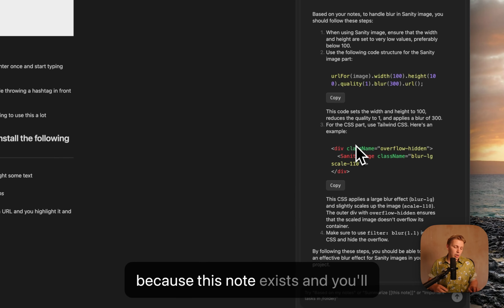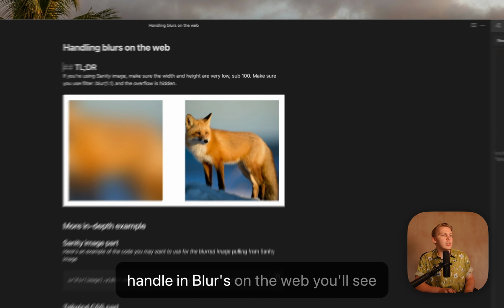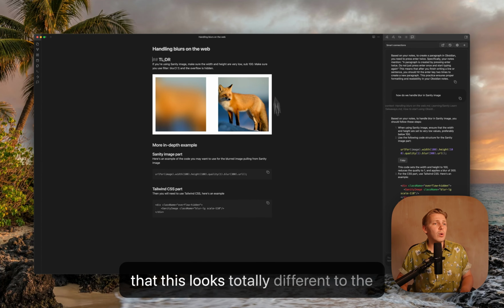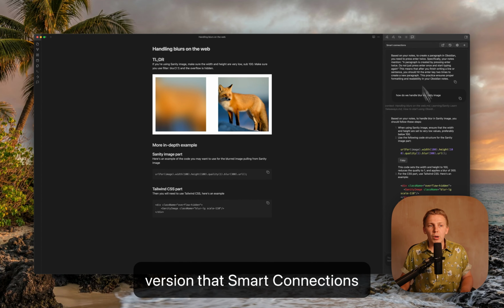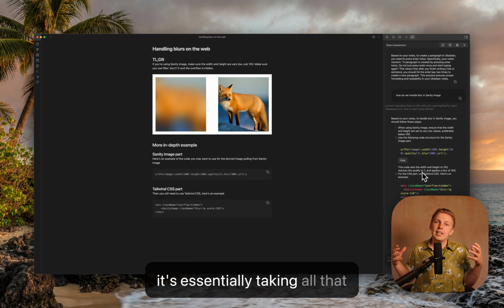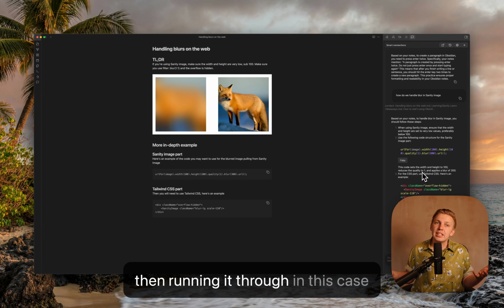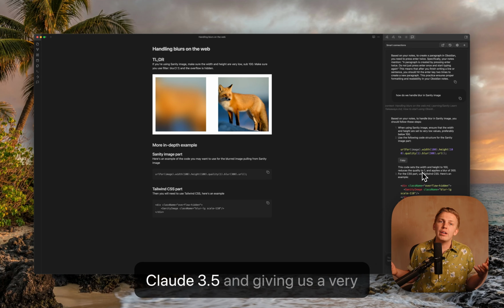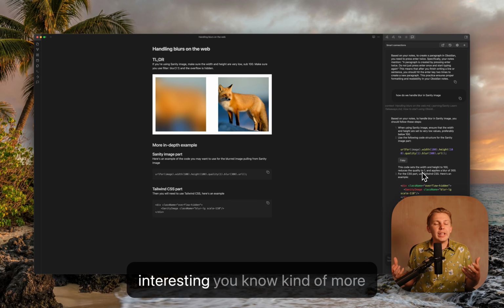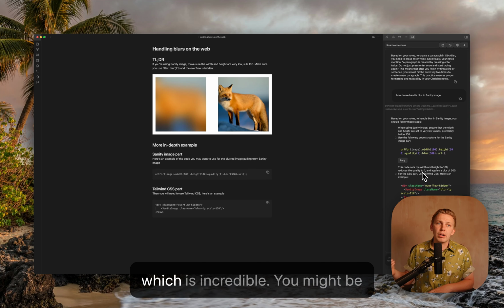Now, because this note exists, you'll see the difference here. If I hit handling blurs on the web, you'll see that this looks totally different to the version that Smart Connections passed back to us. This is because it's essentially taking all that information from my document and then running it through, in this case, Claude 3.5, and giving us a very interesting, more contextually accurate response, which is incredible.